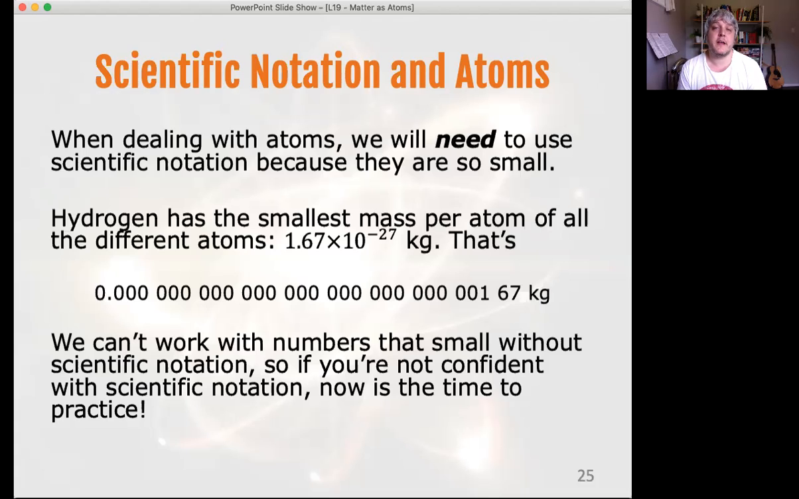I've written that out in normal notation and not scientific notation there: 0.000000, I'm not even going to read it out, all the way down to that 167 kg. You can't work with that without using scientific notation. It's too easy to make mistakes. It's too easy to get things wrong. So do not try. Learn scientific notation. If you have avoided it so far, you will need it.